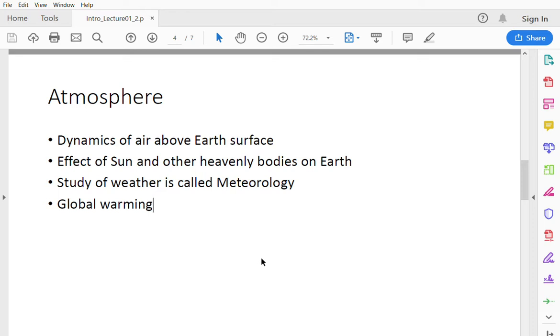Then we also study the effect of the sun and other heavenly bodies on earth. By heavenly bodies, we refer to the asteroids, comets, and other planetary objects that we find in the atmosphere. That is all part of atmospheric science. The study of weather is called meteorology. Global warming is another very important and very hot subject in recent times, where we are seeing a change in climate, a change in the global atmospheric temperature. So that also we study as part of atmospheric science under the topic of global warming.